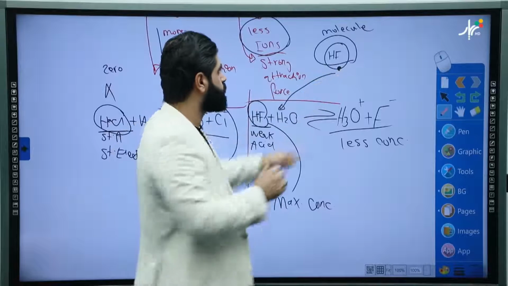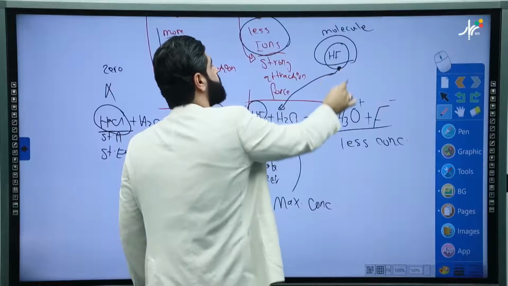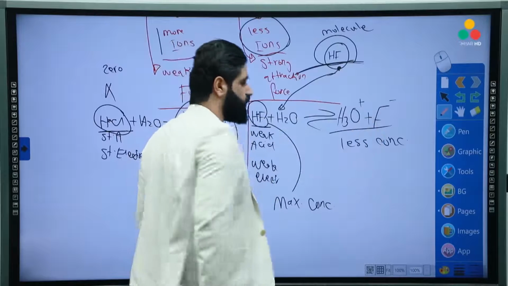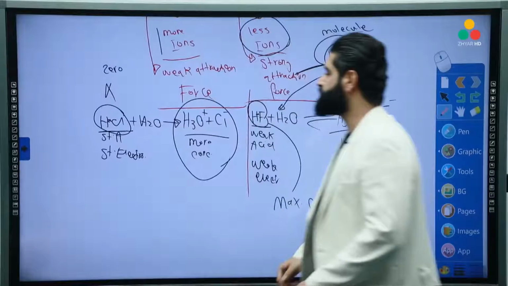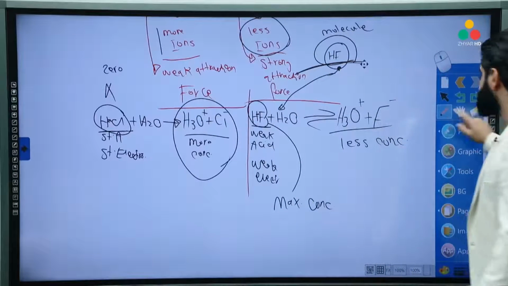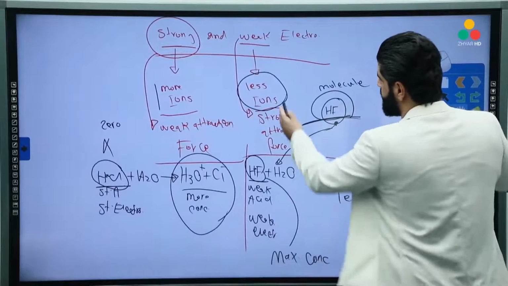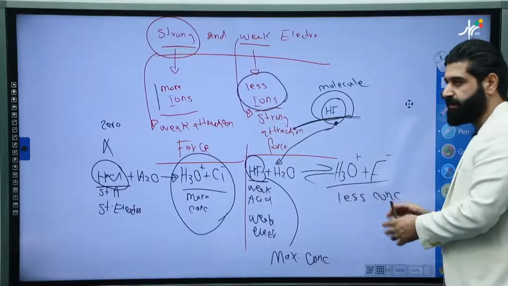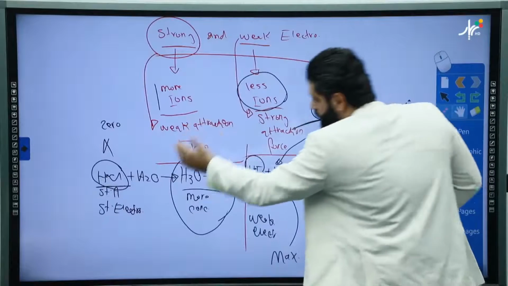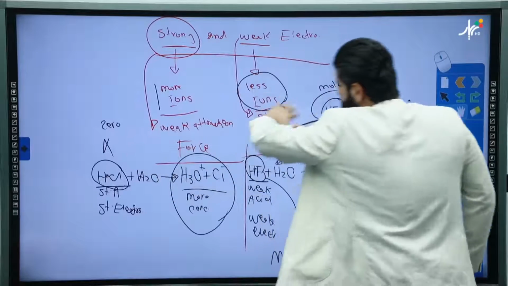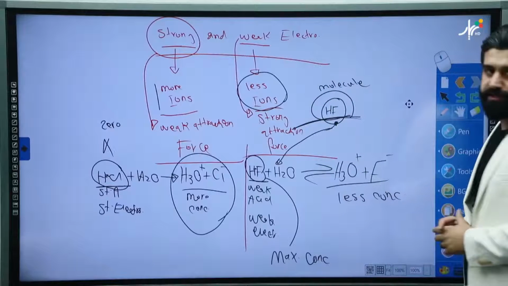This part will go through ionization and the rest will be HF molecules. That's why in an aqueous solution of a strong electrolyte we have a large amount of ions, but of a weak electrolyte we have a small amount of ions. And about the molecule, zero amount here, but here, maximum concentration of the molecule.